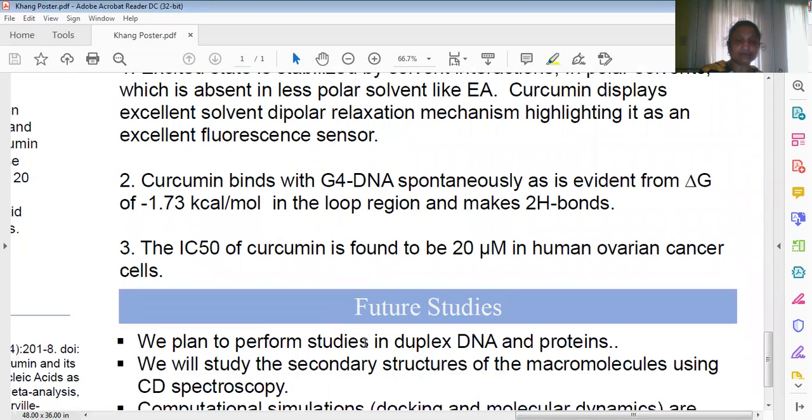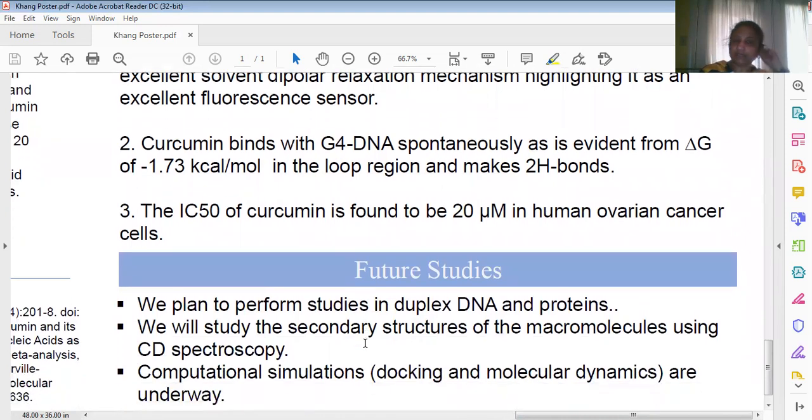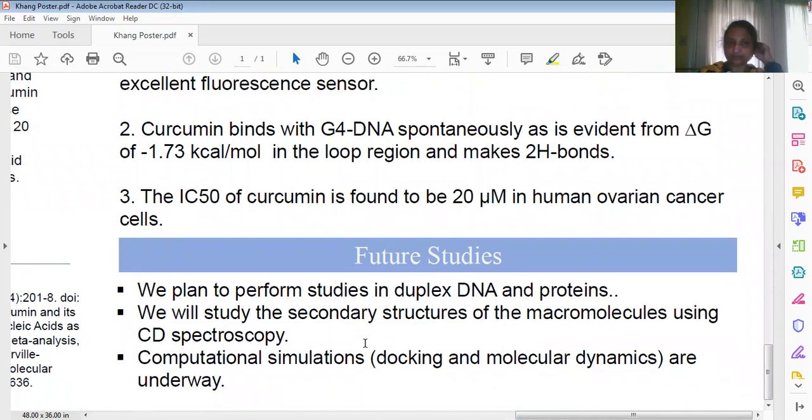The future studies include studying duplex DNA and proteins. We will study the secondary structure of the macromolecules using CD spectroscopy, and we will also carry out more computational docking studies with protein and B-DNA.